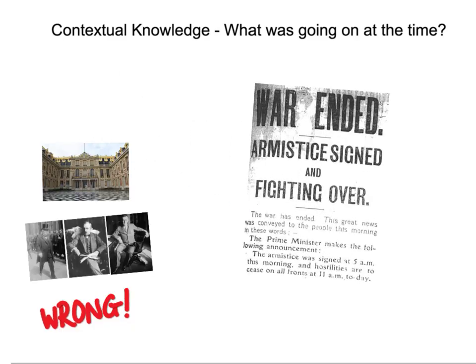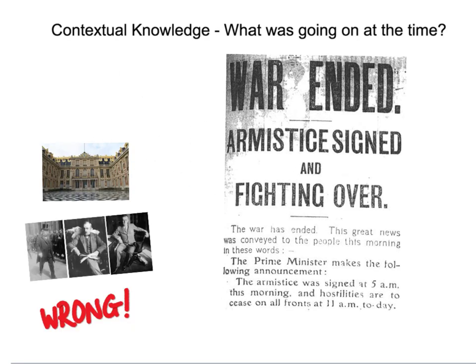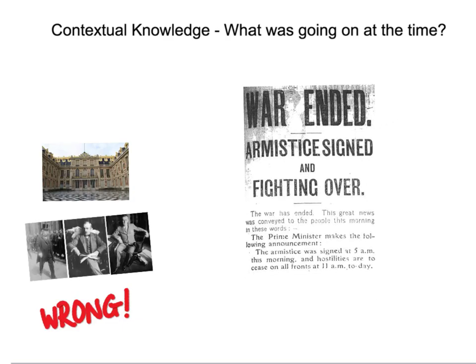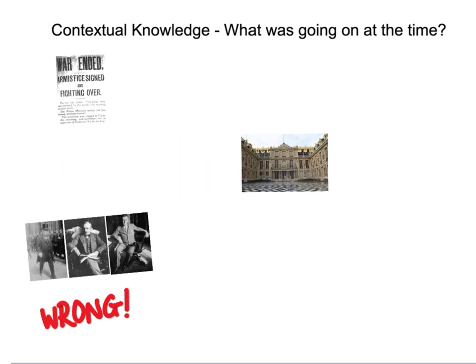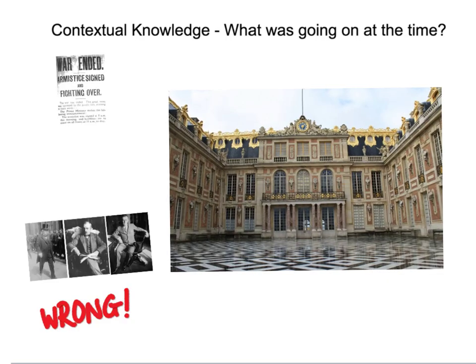And here we have a newspaper cutting. This clearly signalled that the war had ended, as the armistice was signed to signal that the fighting was over. This was signed at 11 o'clock on the 11th of November 1918. And as with all wars, peace treaties are signed. And this tells the victors what they may gain, and it tells those countries that surrender what they must do and what regulations they have to live by. And this was signed at the Palace of Versailles in France.